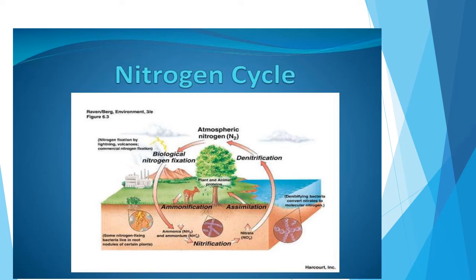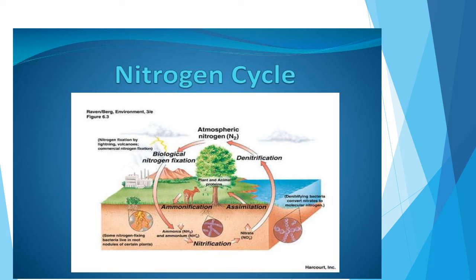The third step in the nitrogen cycle is ammonification. When plants and animals die, the proteins present in them are converted into ammonium compounds by the putrefying bacteria and fungi found in the soil. This process is called ammonification. We can define ammonification as the conversion of complex organic compounds like protein into ammonia.